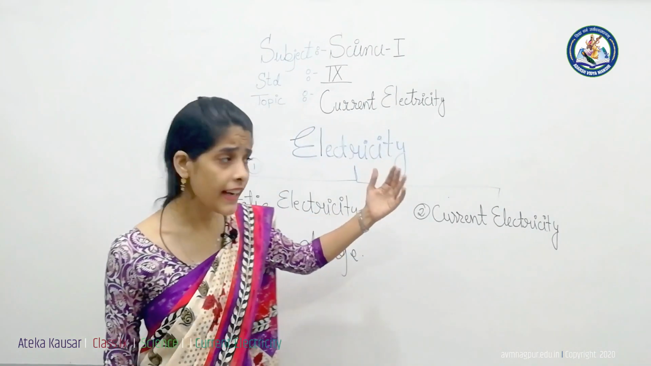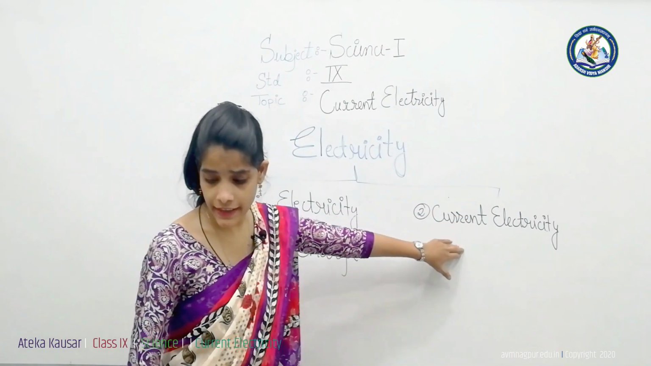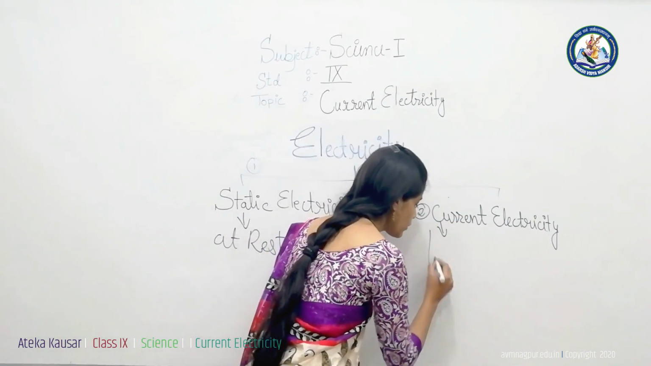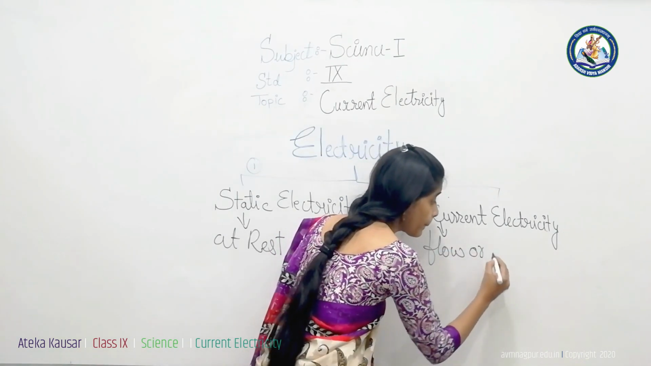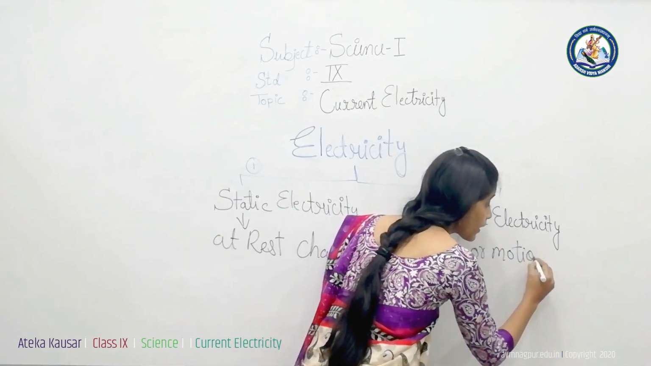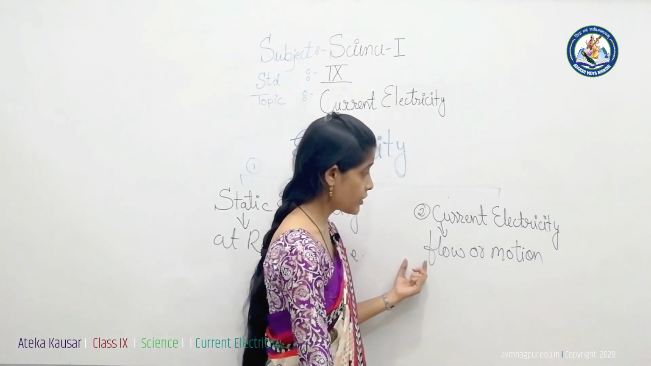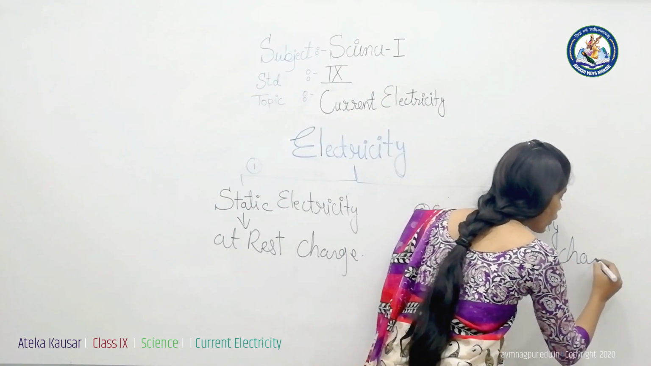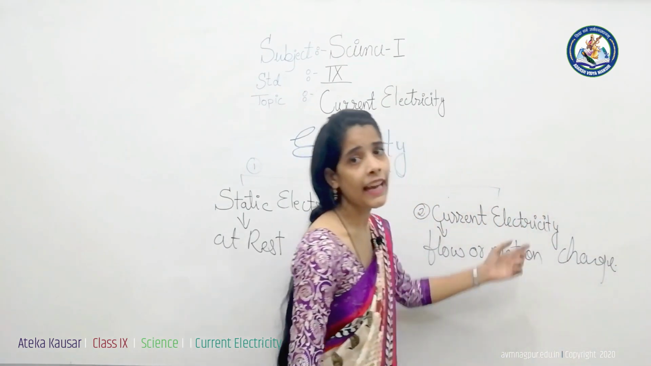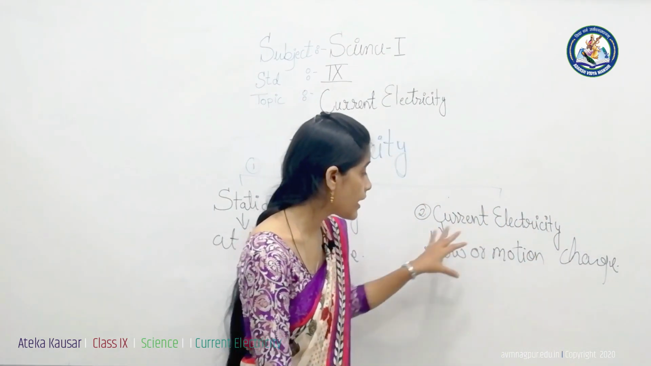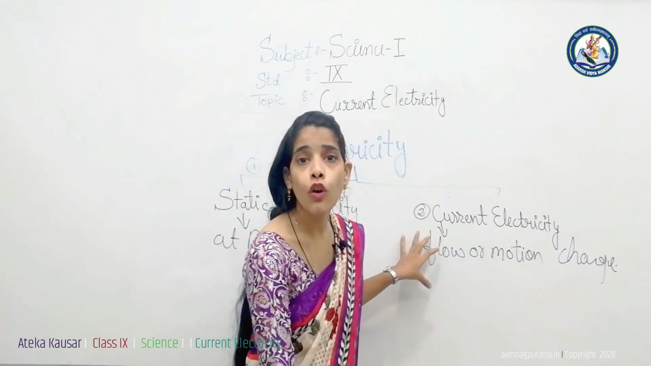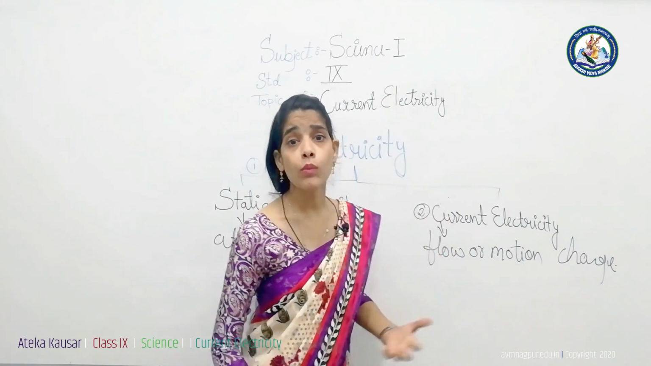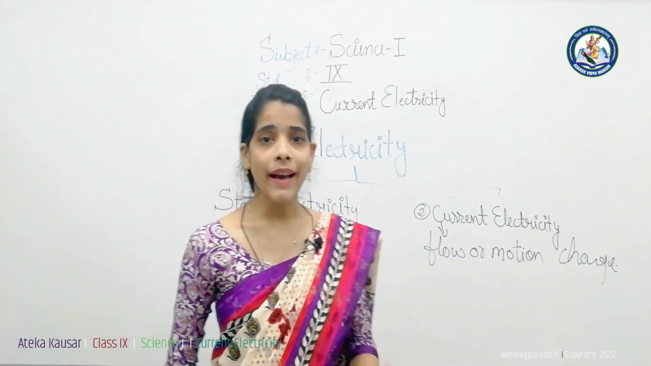And on the other hand, we have current electricity. Current usually means flow or motion. When we study the charges which are flowing or which are in motion, then it is called current electricity. And today we are going to learn about the motion of charges or flow of charges, which is called electricity. We refer many times to the word charge. Then what is meant by charge?